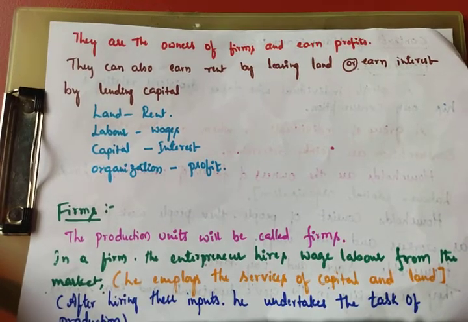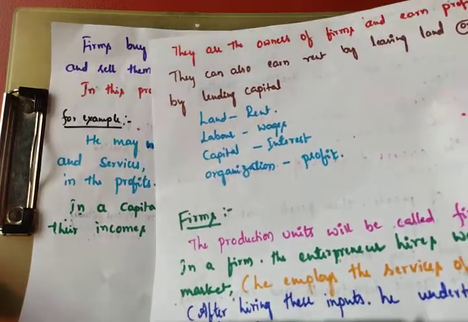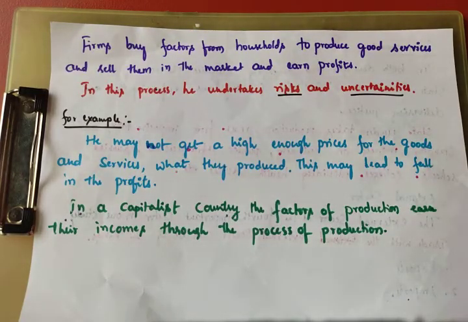Firms purchase factors of production from the households. For what purpose? To produce goods and services, sell them in the market and earn profit. So firms, the production units, first hire the wage labor, and they also purchase capital and land.